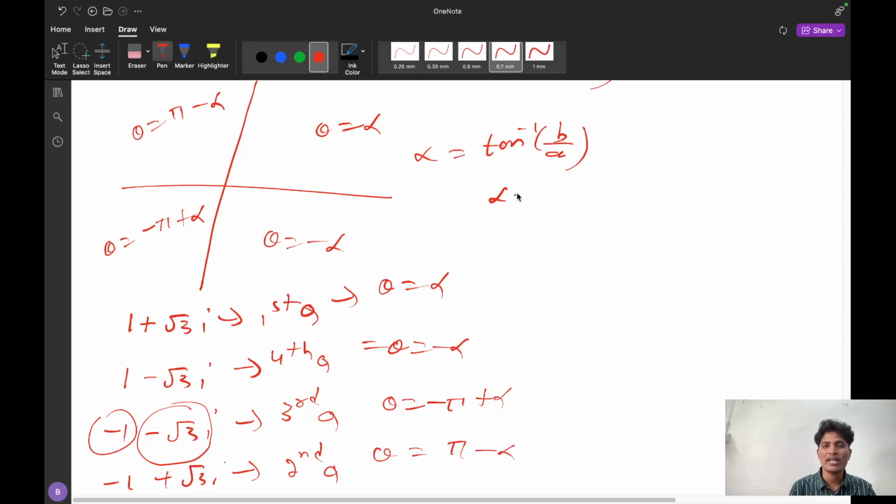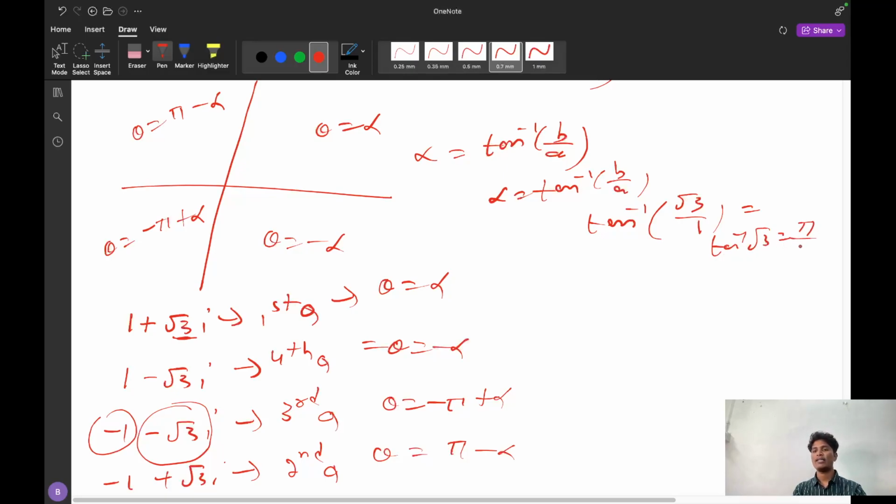So what is alpha here? Tan inverse b by a. So tan inverse, what is b? B is this one, root 3, divided by a. What is a? A is 1. So tan inverse root 3. What is tan inverse root 3? Tan inverse root 3 is pi by 3. So alpha equal to pi by 3 here.